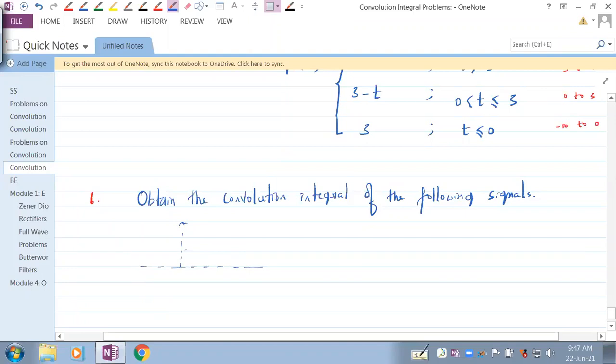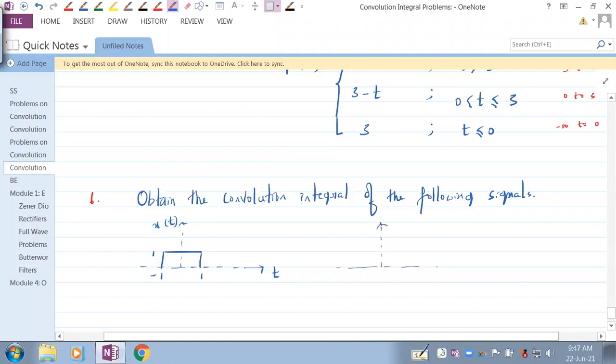This is 1 from -1 to 1. So this is your x of t. They have given us another signal, because we need to have 2 signals.